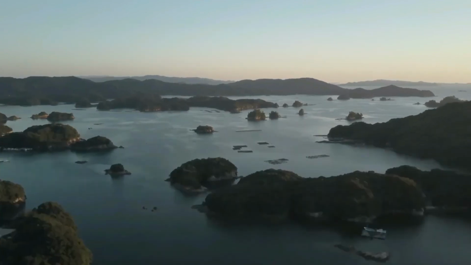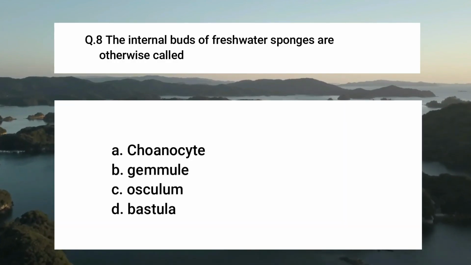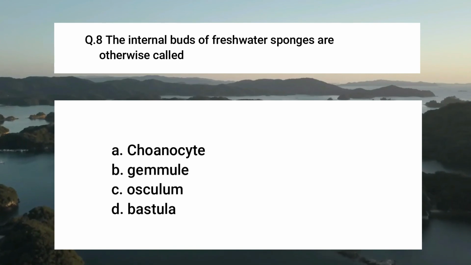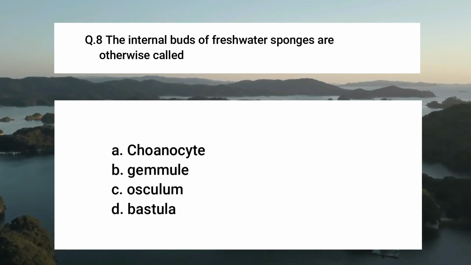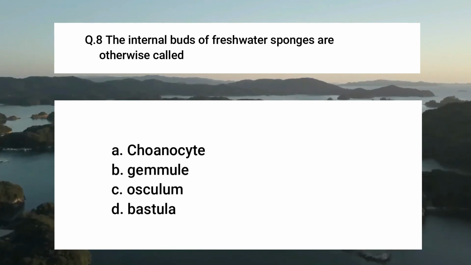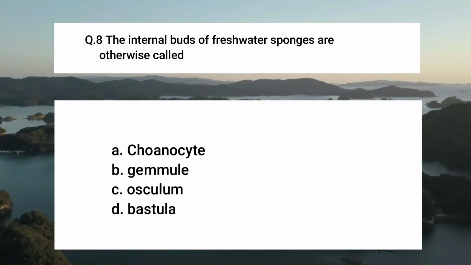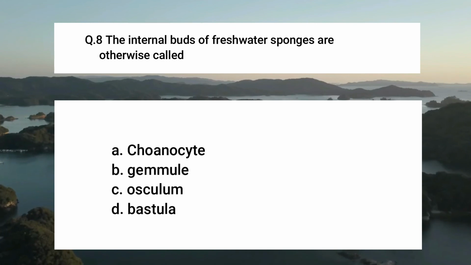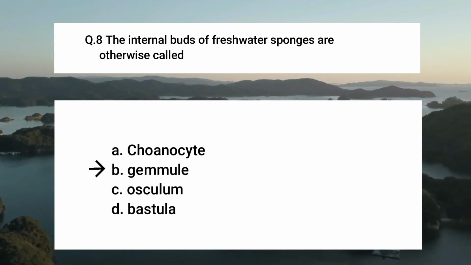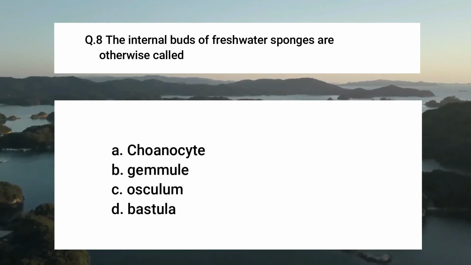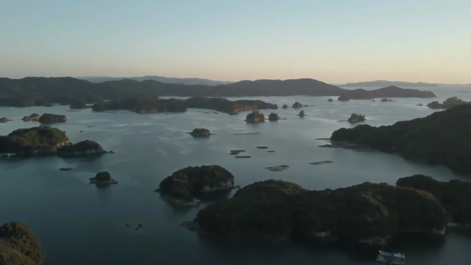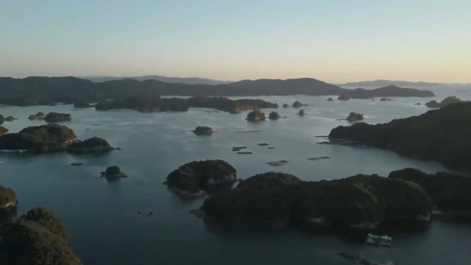Now question number 8. The internal buds of freshwater sponges are, the four options are choanocyte, Gemmule, osculum, blastula. The right answer is Gemmule. Gemmule is one type of bud we can see in freshwater sponge. Now question number 9.